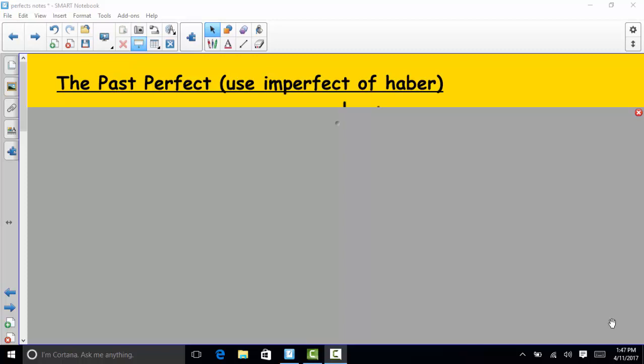Today we are going to continue with the notes that we were working on last class, doing the perfects. Last class we took notes on doing perfects in the present tense and saying things that have happened or what we have done or have not done. So today we're going to be doing something along the same lines, but we're just going to be using different tenses, so different conjugations of haber. So we're going to start with the past perfect.